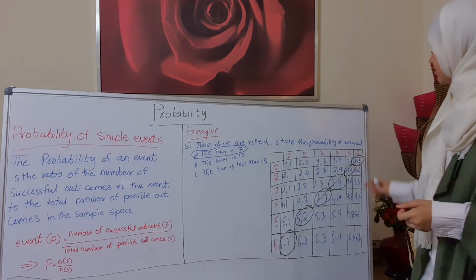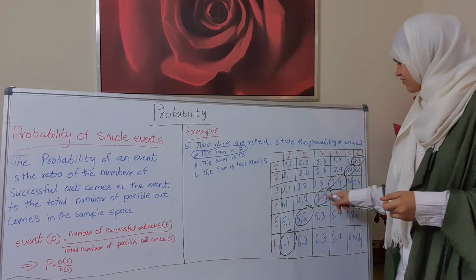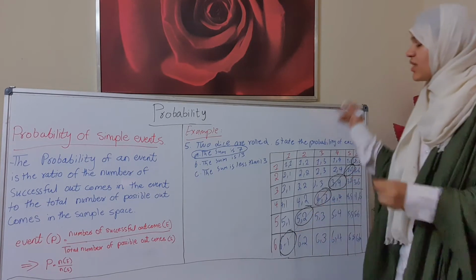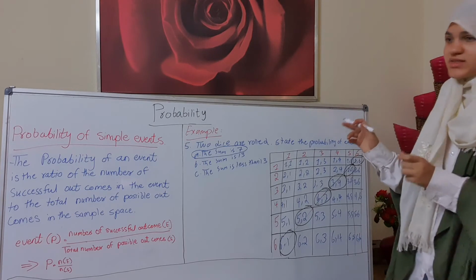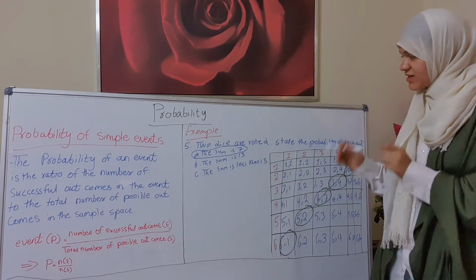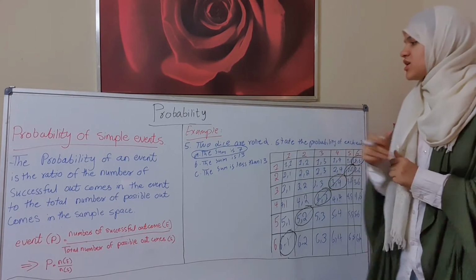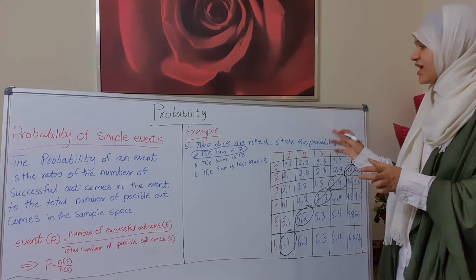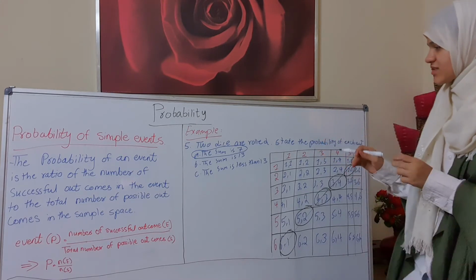Right? That means 1, 2, 3, 4, 5, 6. We have 6 outcomes that give us a sum of 7.